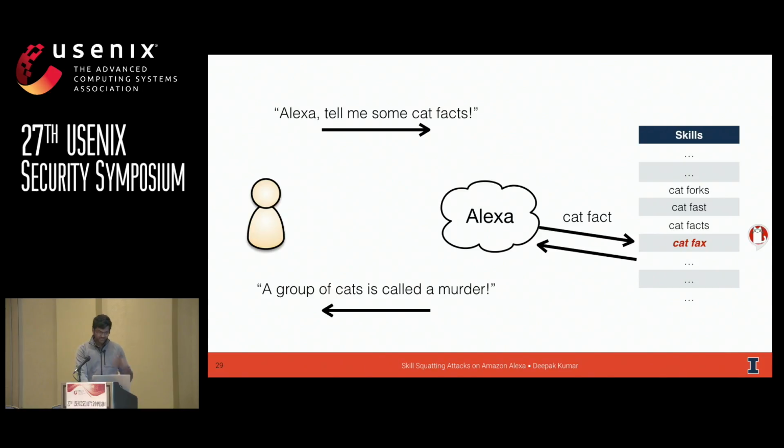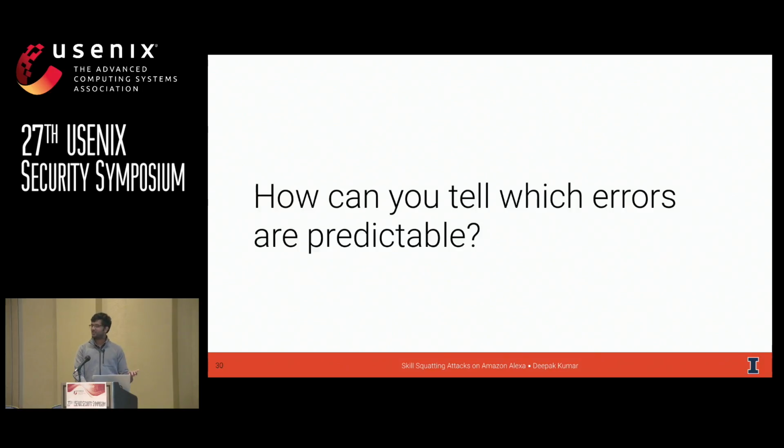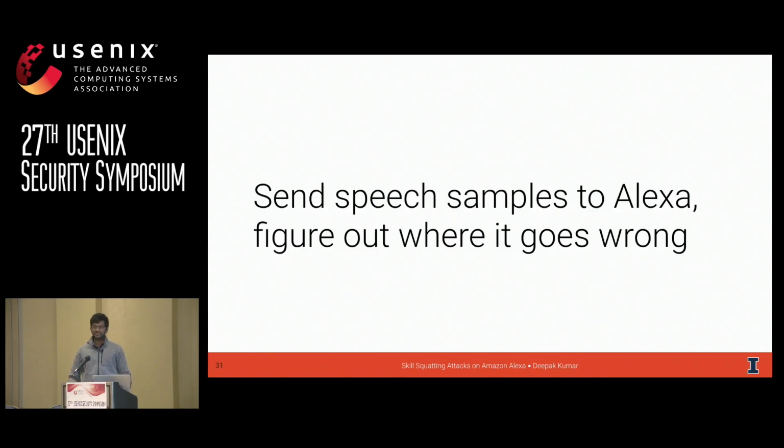Intrinsic in this example is the question: how can you tell which errors are predictable? How's an attacker going to know? Well, we are primarily a measurement group, and so what we did is we sent a bunch of speech samples to Alexa, and we figured out where she goes wrong.